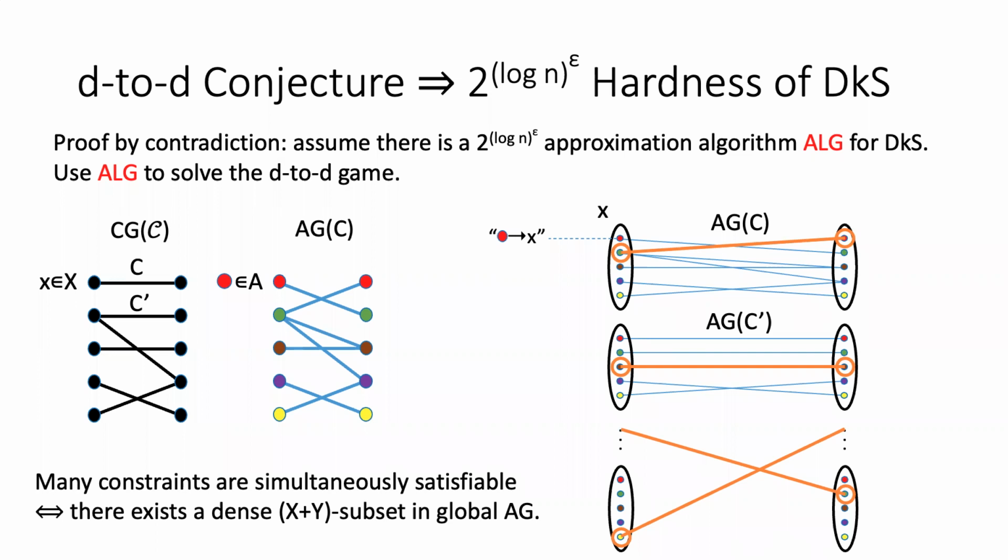There are also many pre-processing steps needed in each iteration. So it's a whole iterative algorithm, a Karp-type reduction. Hopefully this shows some intuition of how this D2D conjecture can imply the hardness of approximation result for the DKS problem.